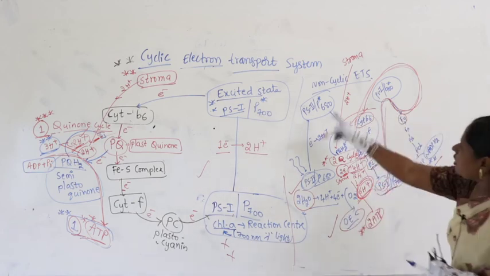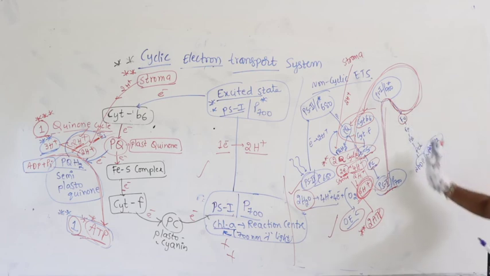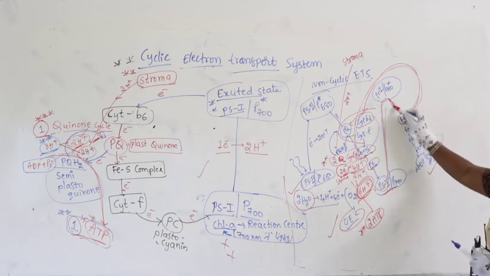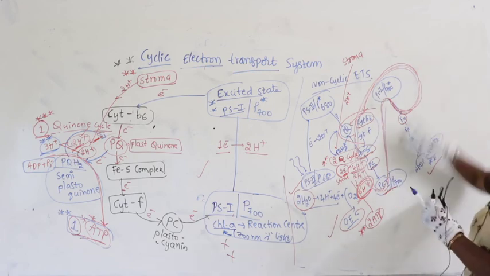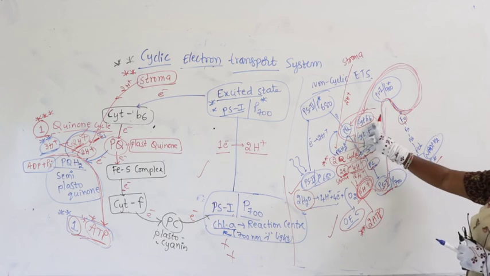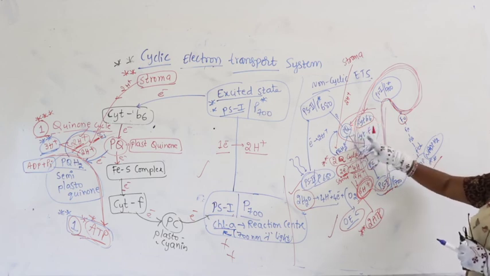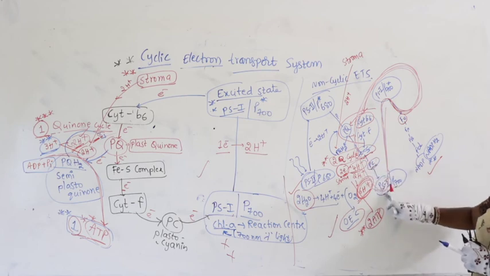See here, non-cyclic sometimes stops and it will not synthesize NADPH. Sometimes non-cyclic converts into cyclic. It rotates here only. PS1 goes to B6, cytochrome B6 goes to plastoquinone, comes to cytochrome F, iron sulfur, plastocyanin, and PS1 again.